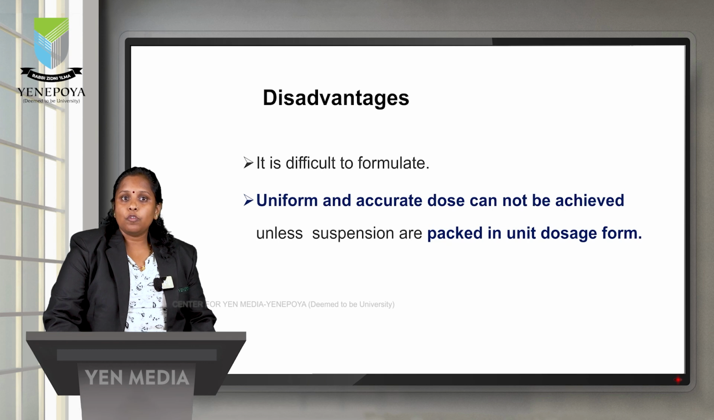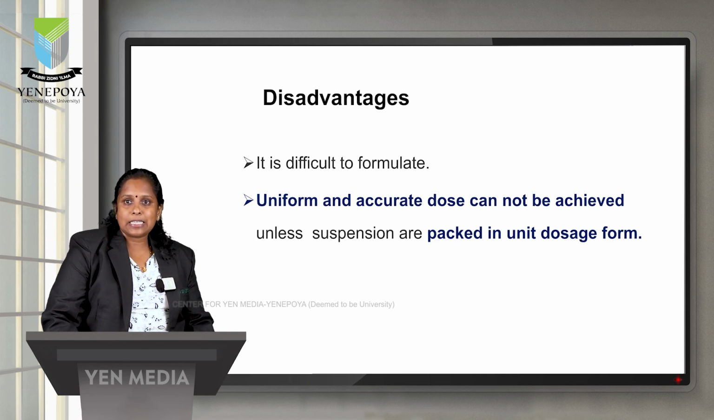Next, uniform and accurate dose cannot be achieved unless suspensions have been packed in unit dosage forms. Usually when we dispense or prescribe medicines, suspensions are given with the auxiliary label that it should be shaken well before using, because for accurate dosing, most liquid dosage forms are very difficult to dose accurately, even if they are measured in a proper amount, or due to undue storage conditions, the accuracy and precision of the medicament is